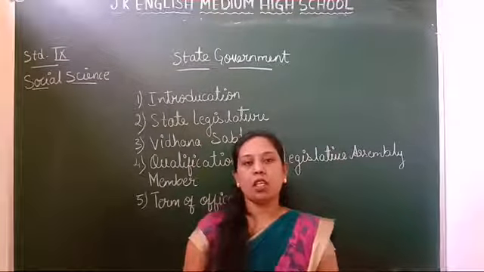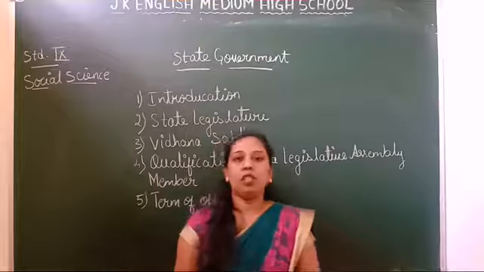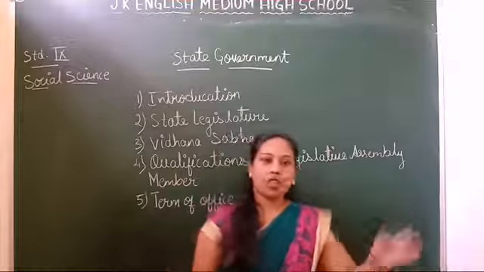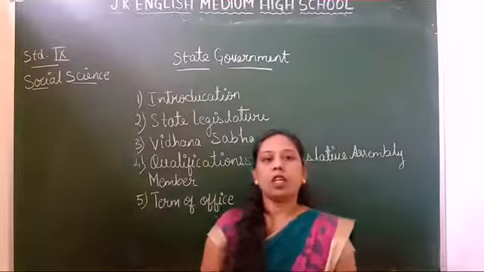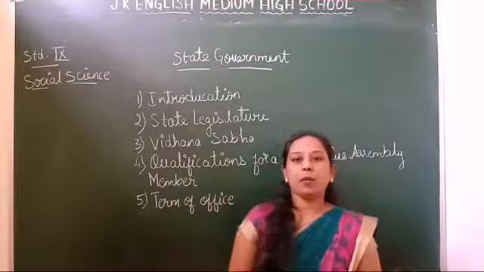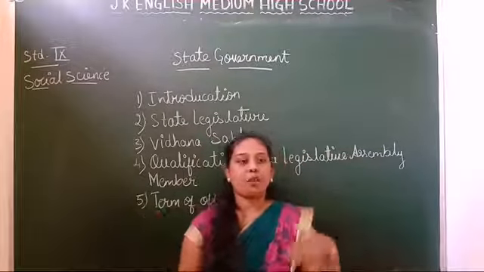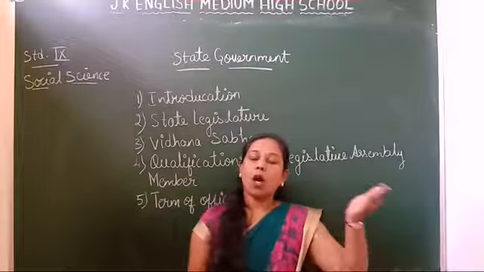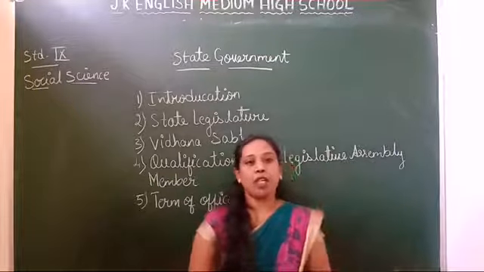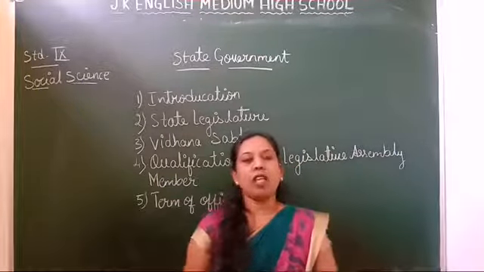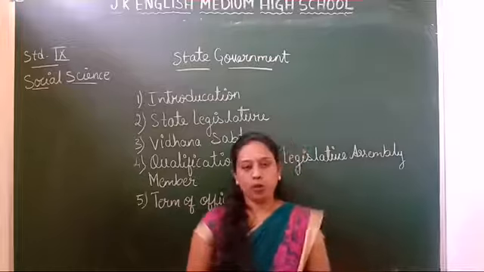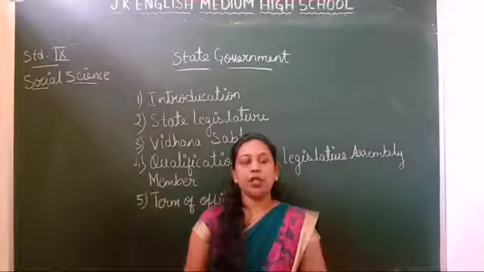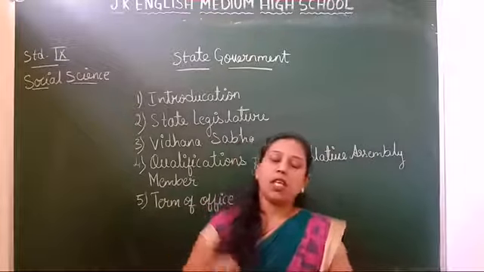The next one is the term of office. How long will he be in his authority? The members of the legislative assembly, the Vidhana Sabha, are elected for a term of 5 years. The assembly may be dissolved before the expiry of the full term. Dissolve means it can be ended. But on the recommendation of the cabinet, at that time the state will be under president's rule. If members do not intend to continue in the assembly, they should submit their resignation.